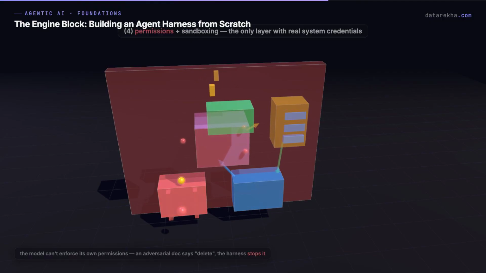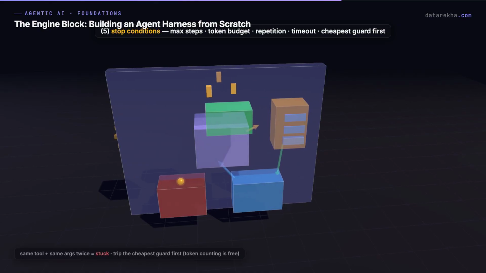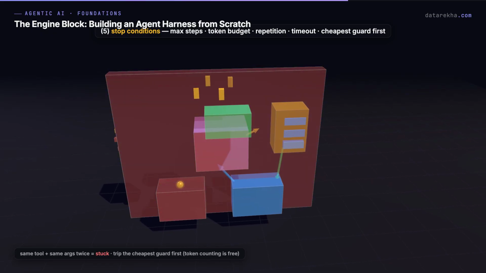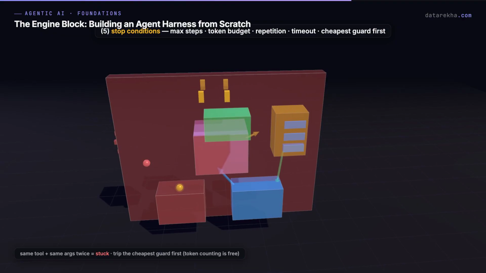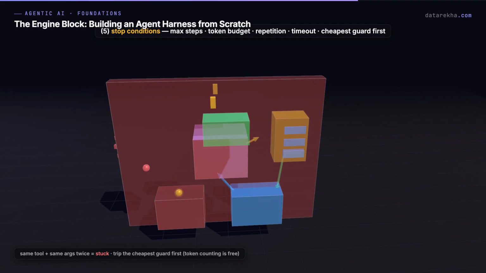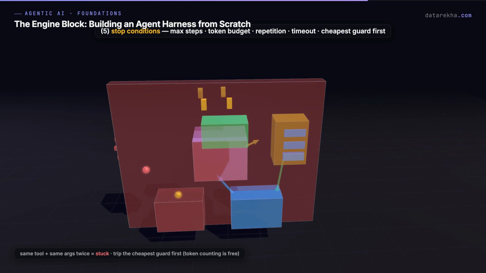5. Stop conditions and runaway guards. A loop with no stop condition runs forever, burning tokens and producing nothing. Max steps, a hard cap. Max tokens, a budget. Repetition detection: if the model calls the same tool with the same arguments twice, it's stuck. And a wall clock timeout. A good harness trips the cheapest guard first. Token counting is free before an expensive final model call.